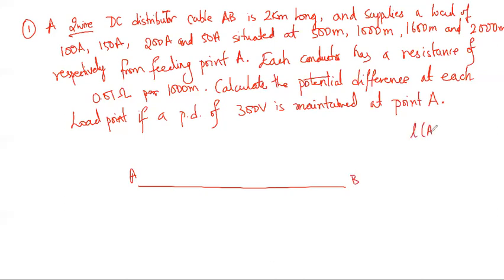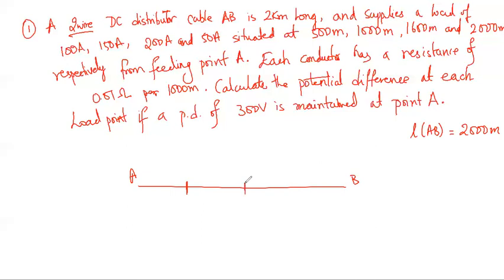So let me write the length of AB as 2000 meters or 2 kilometer, and it supplies a load of 100 ampere, 150 ampere, 200 ampere and 50 ampere situated at 500 meter, 1000 meter, 1600 meter and 2000 meter respectively from feeding point A. So this is 500 meter.